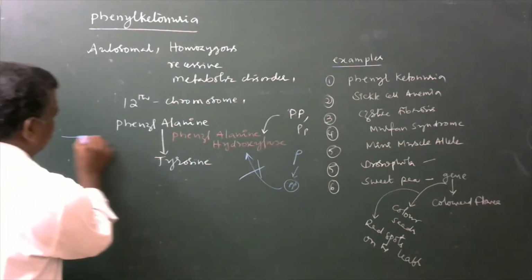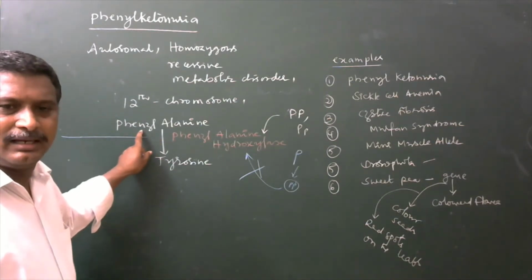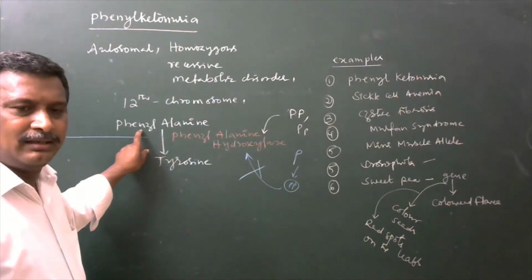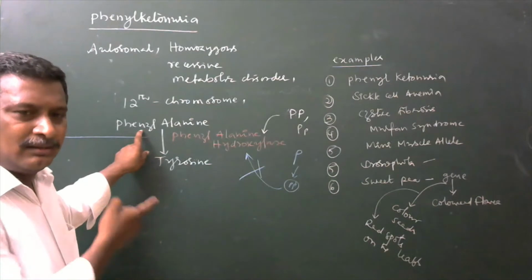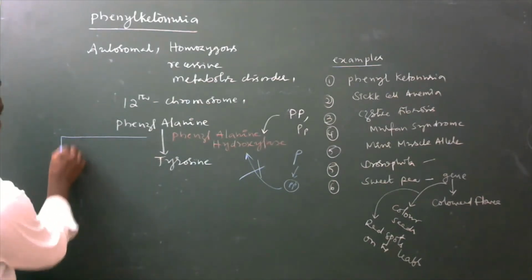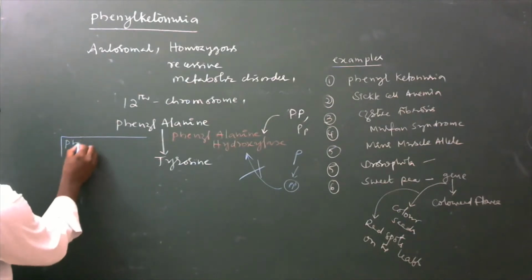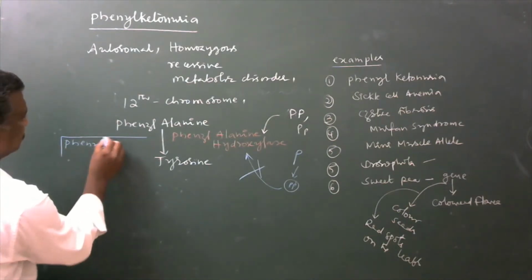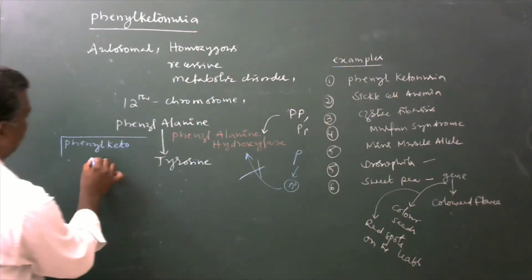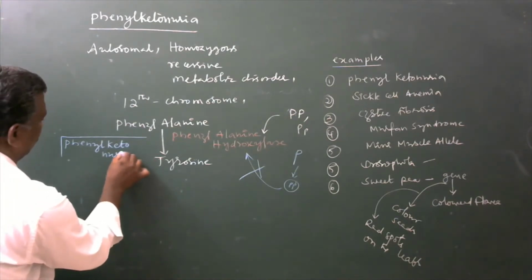What will happen? The same phenylalanine will accumulate in the blood of such persons. Even in their body fluids, the amount of it will be more. That condition is called phenylketonuria.